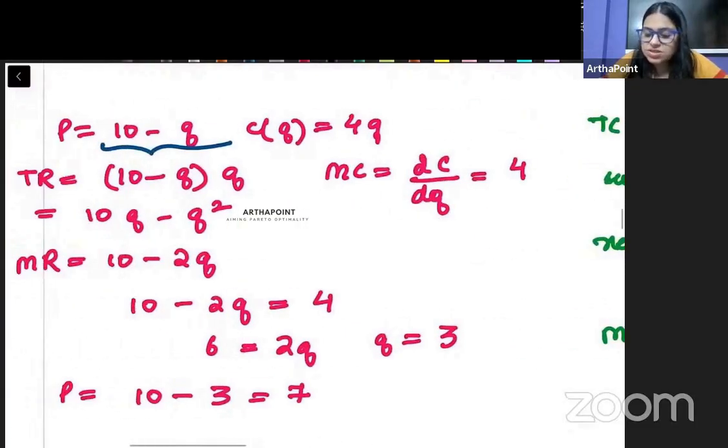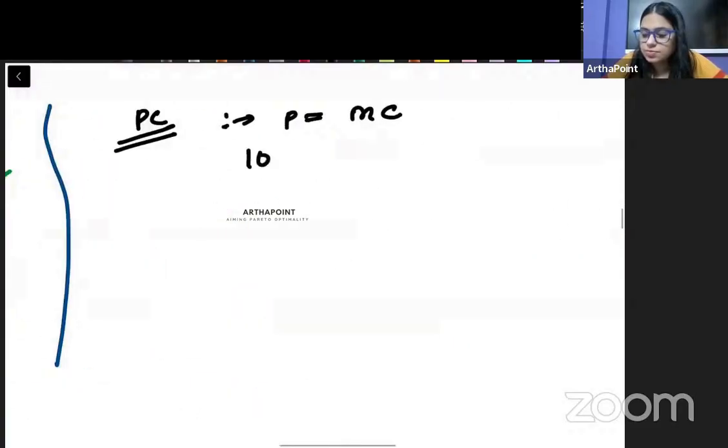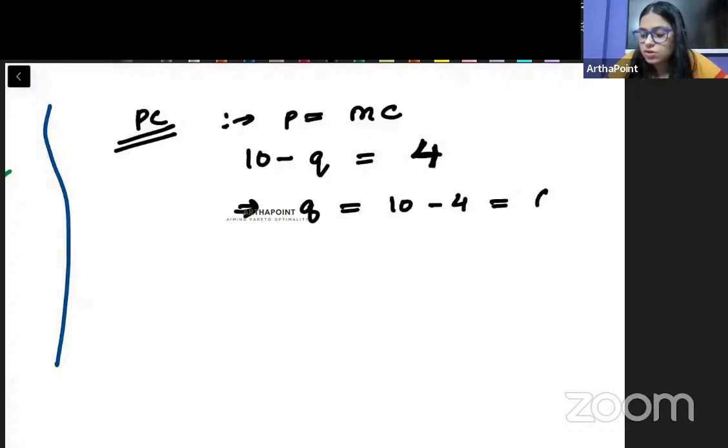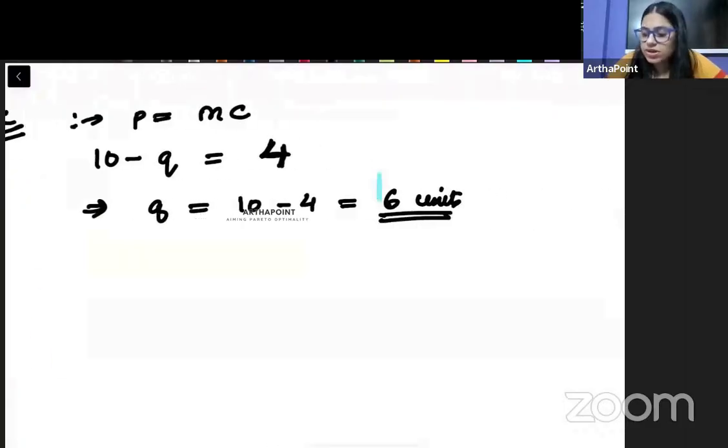Let me just do it before that only. So in perfectly competitive market, we want that P should be equal to MC. So the price of the monopolist is 10 minus Q. And we want him to act like a perfectly competitive market. So we want him to equate to his marginal cost. That means we want him to produce 10 minus 4. We want him to produce 6 units. So we somehow want him to produce these 6 units. And we want him to sell it in the market at 4 rupees.